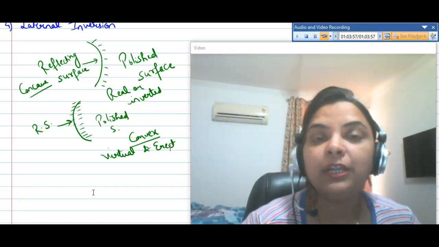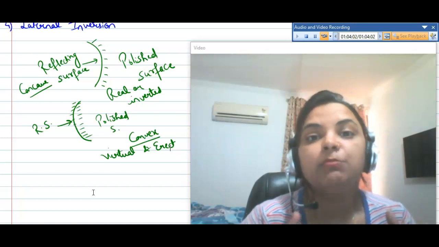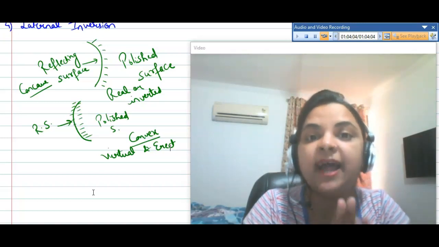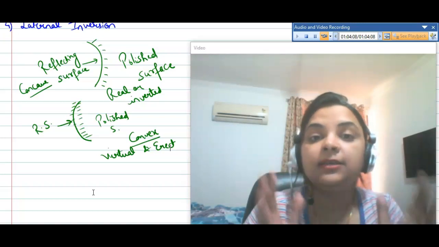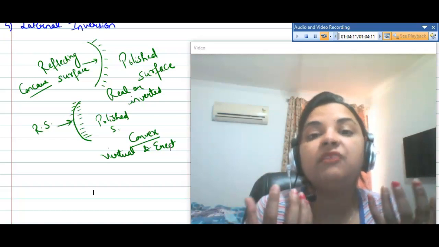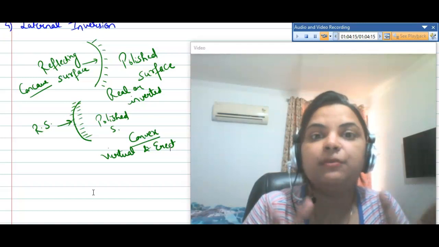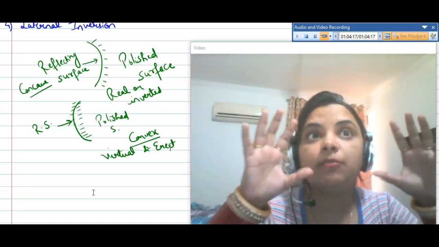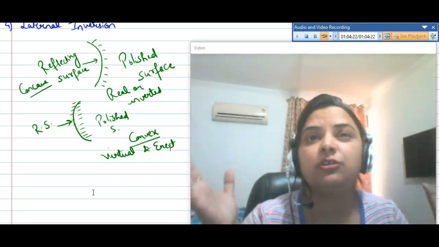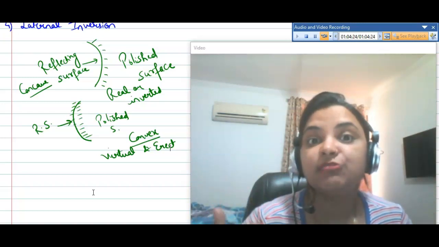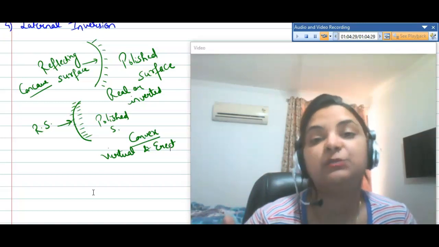How are multiple images formed? When two or three plane mirrors are combined at some angle, there are so many images formed. You have also observed a number of images in some saloons, where there are a lot of mirrors and you can see your multiple images at a time. So this is what multiple images are.